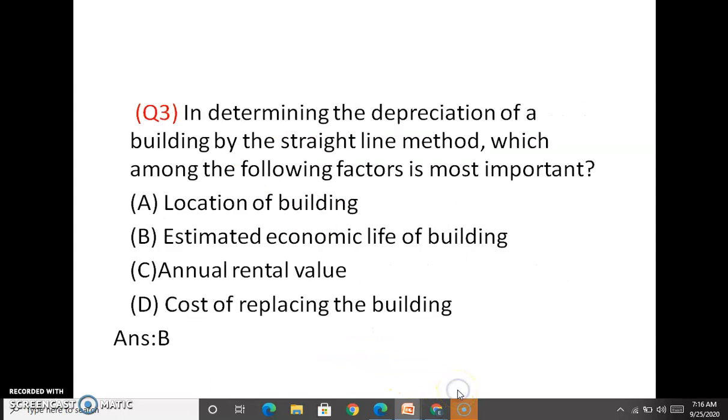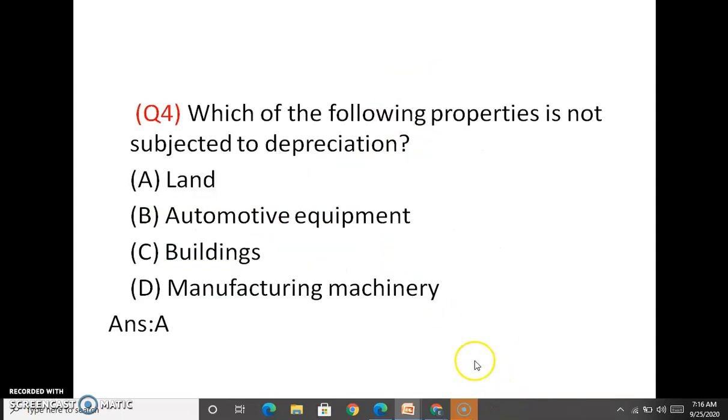Answer is A. In determining the depreciation of a building by the straight line method, which of the following factors is most important? The estimated economic life of the building is most important; location is not important, annual rental value is not important, cost of replacing the building is not important in depreciation calculation. In depreciation calculation, the economic life of the building is more important, that is n in P minus F by n.